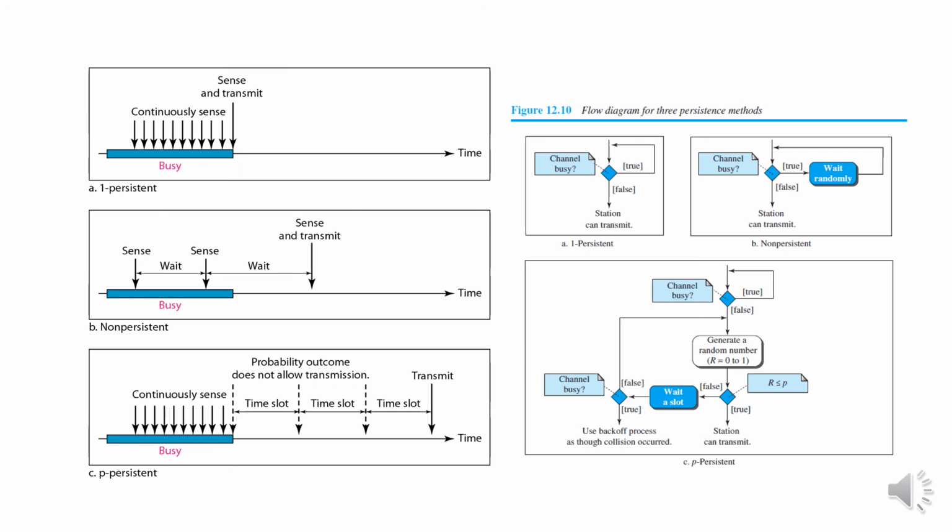With the probability of q, the station waits for the beginning of the next time slot, and if the line is idle, it goes to step 1. If the line is busy, it acts as though a collision has occurred in the link. So this is just the representation of the flow diagrams for the three different persistence methods.